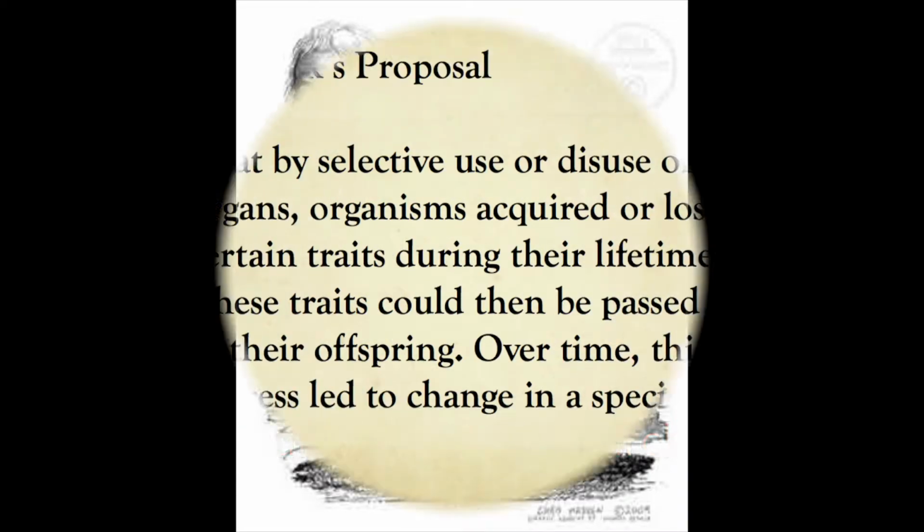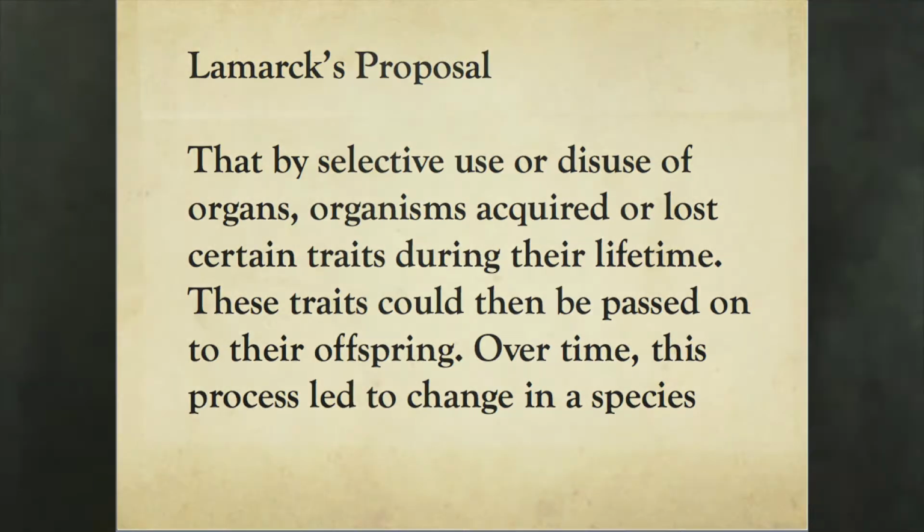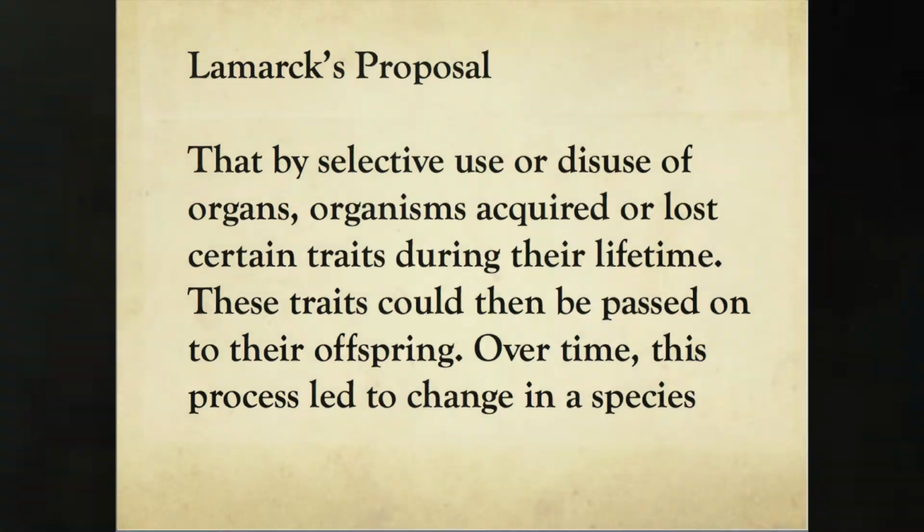Lamarck believed that by selective use or disuse of organs, organisms acquired or lost certain traits during their lifetime. These traits would then be passed on to their offspring. Over time, this process led to change in a species.